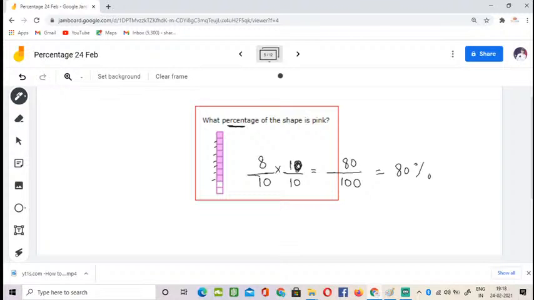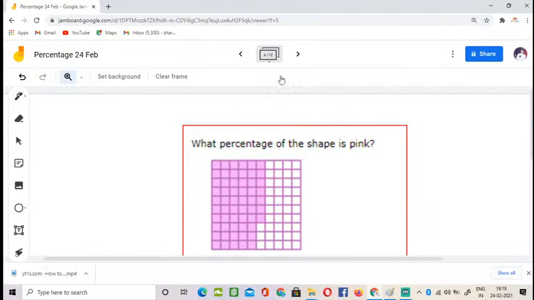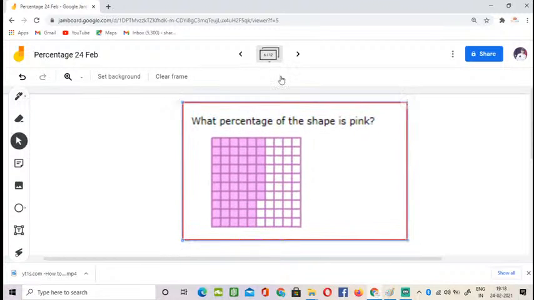So the next question. I don't want to waste your time, so I'm just going to the next question. Here is your next question. I'll maximize this. By seeing the image, I'll give you some time.